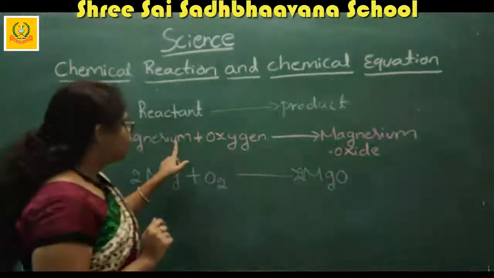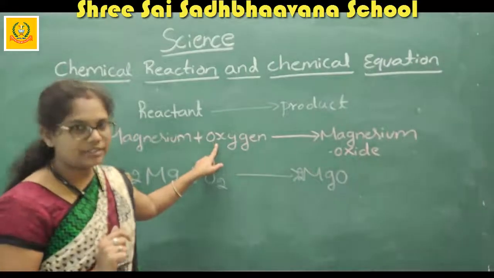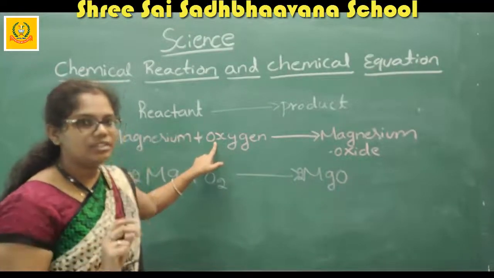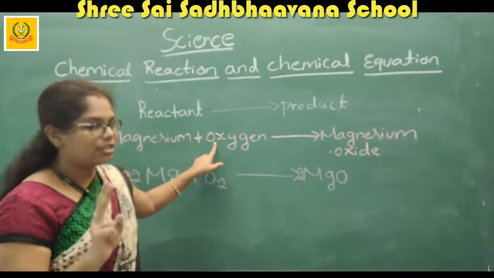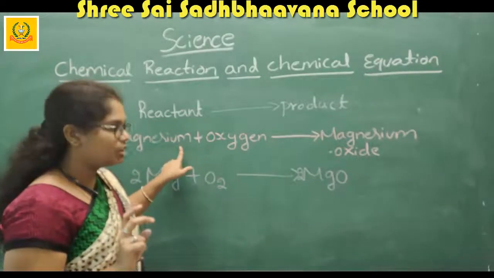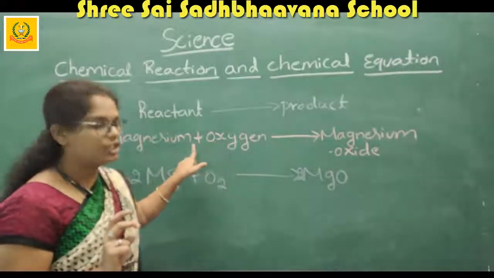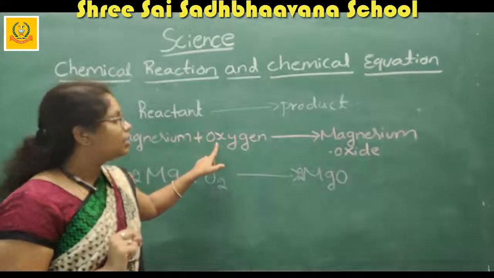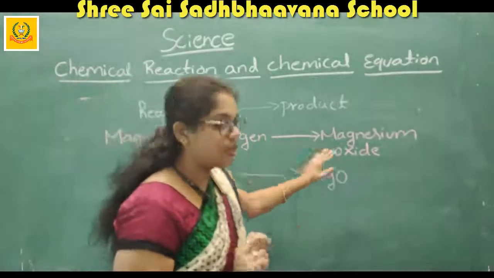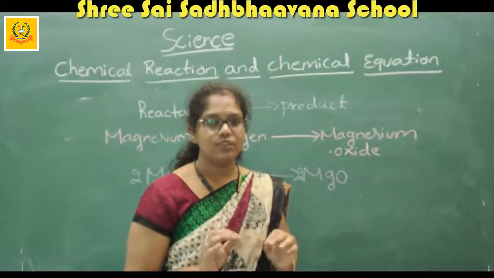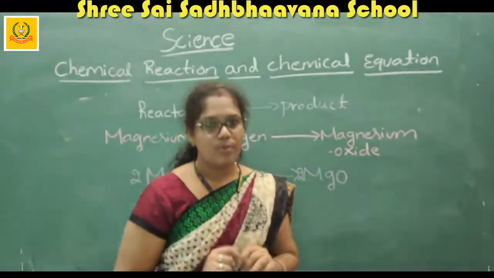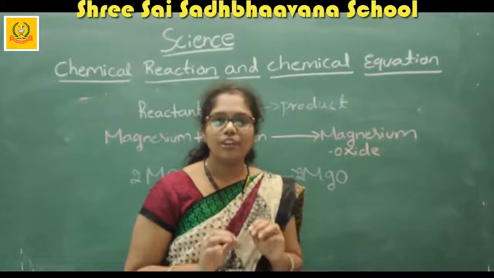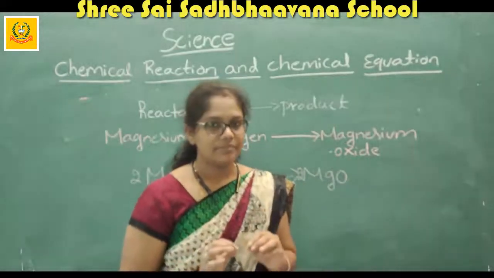Magnesium plus oxygen react with each other in the reactant side to give the new product with the new property. What is the new product you get? You get the new product, magnesium oxide.